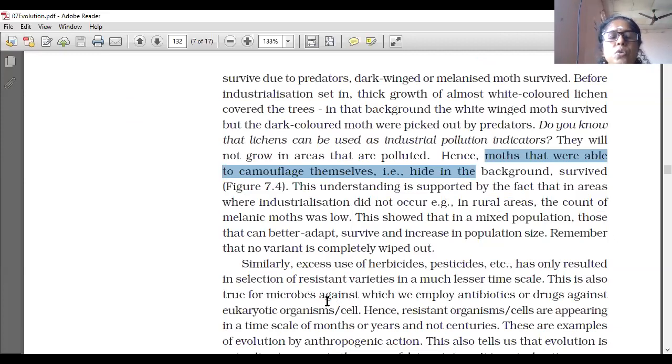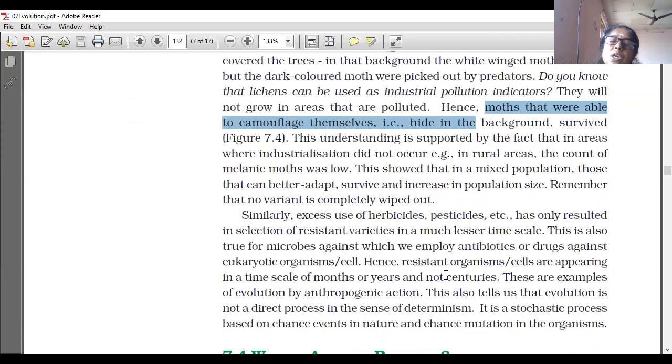This is also true for microbes, against which we employ antibiotics, or drugs against eukaryotic organisms or cells. Hence, resistant organisms and cells are appearing in a time scale of months or years and not centuries. These are examples of evolution by anthropogenic action. Anthropogenic means a man-made action.